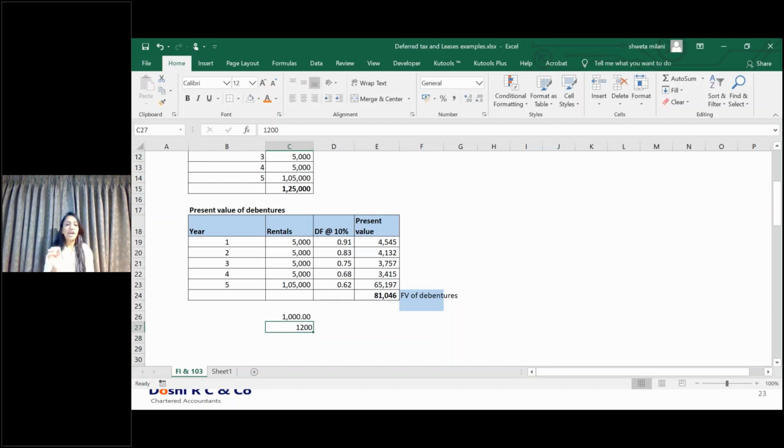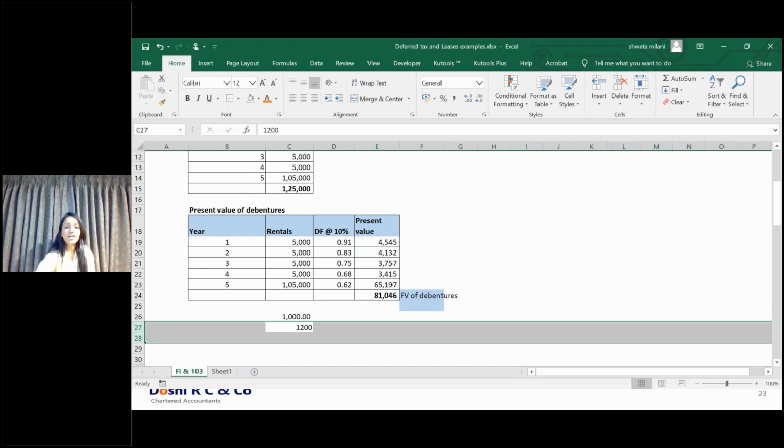In that case, I will recognize the gain in my profit and loss, and the accounting entry will be mutual funds account debit to profit and loss, gain on mutual funds, which will be recognized in profit and loss. So very simple. At every reporting date, you will fair value it, and the fair value will be transferred to your profit and loss account.